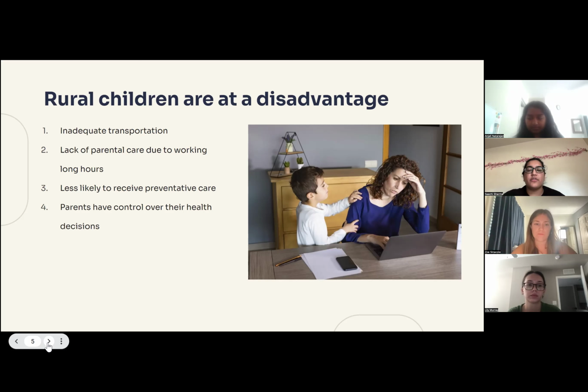Whenever you think of children, you don't think of planning out screening for heart disease or stroke symptoms. So children are much less likely to receive preventative care, which puts their health at risk. And then number four is that parents have much more control over their health decisions during these years. So that will mean things such as they make the final say on whether children get vaccinated or not. Next slide, please.